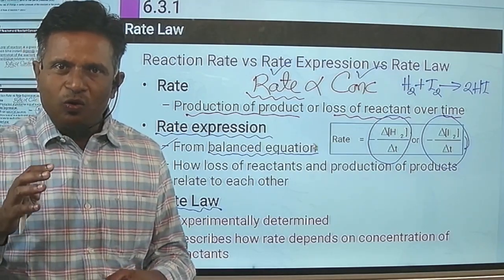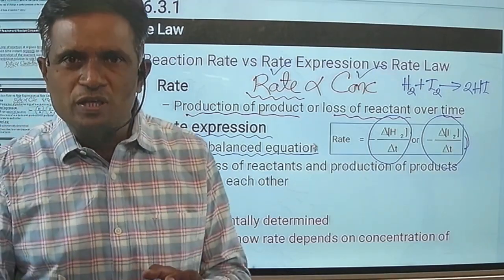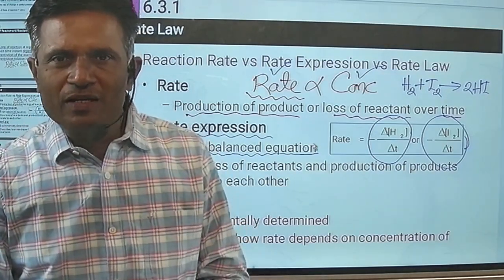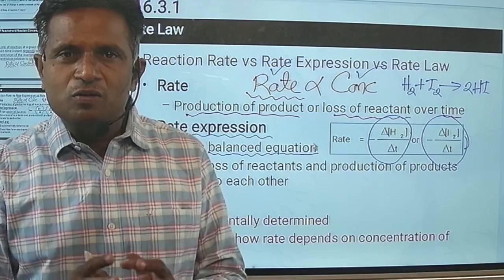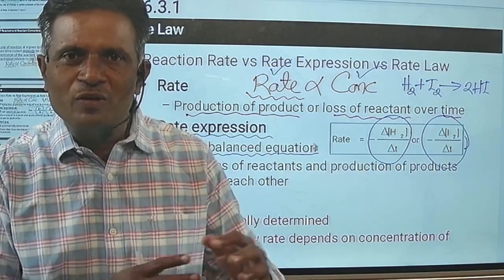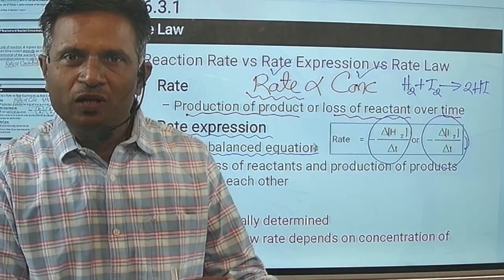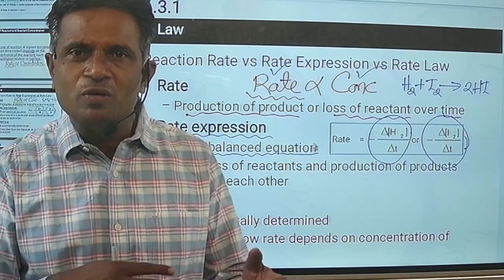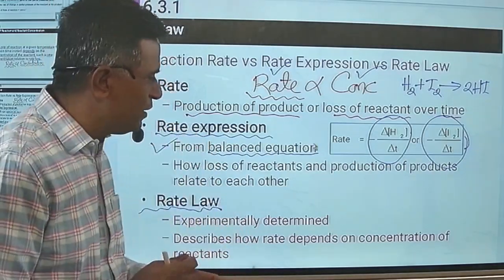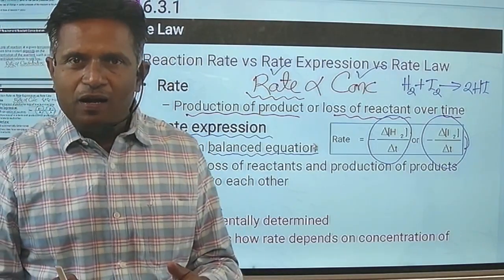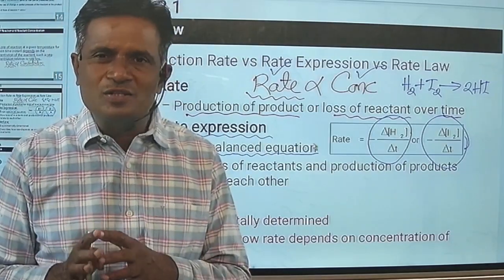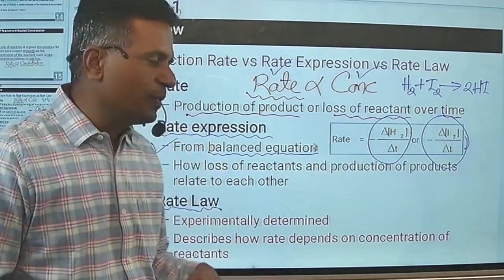So to apply the rate law, you have to study that particular chemical reaction experimentally. You have to study it from the kinetic point of view. And whenever you study the reaction from the kinetic point of view, then you can realize actually what are the reactants on whose concentration the rate of reaction depends.